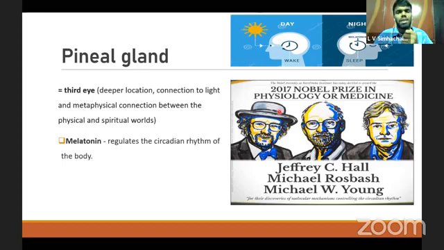In 2017, the Nobel Prize in Physiology or Medicine was awarded to Professors Jeffrey C. Hall, Michael Rosbash, and Michael W. Young for their discoveries of molecular mechanisms controlling the circadian rhythm.